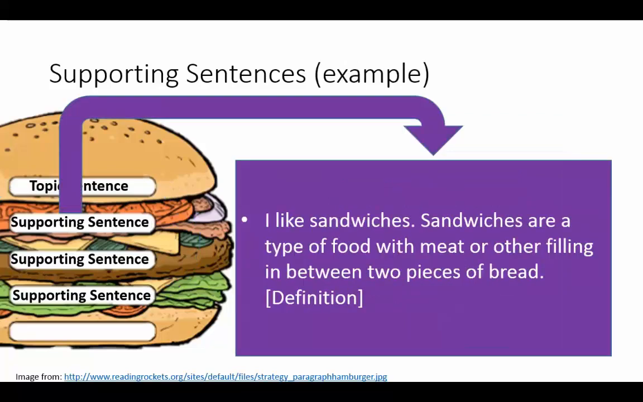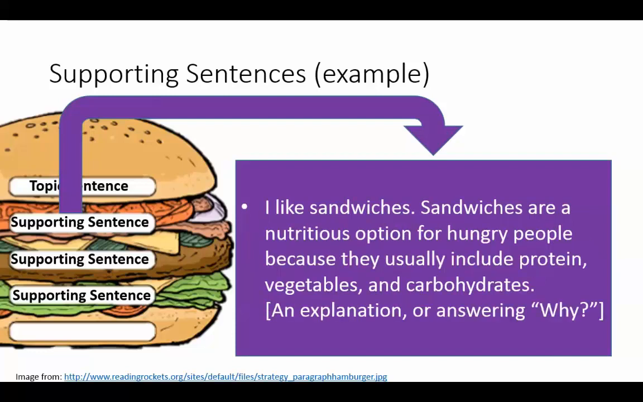Okay, look at this example. It says, I like sandwiches. Sandwiches are a type of food with meat or other filling in between 2 pieces of bread. And that gives some definition or explanation about what sandwiches are. So that can be a good supporting sentence. Next, it says, I like sandwiches. Sandwiches are a nutritious option for hungry people because they usually include protein, vegetables, and carbohydrates. This is an explanation or a way to answer the question, why? Why do you like sandwiches? Well, here are some reasons.